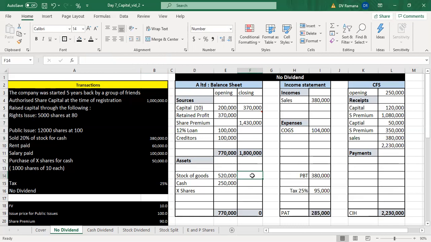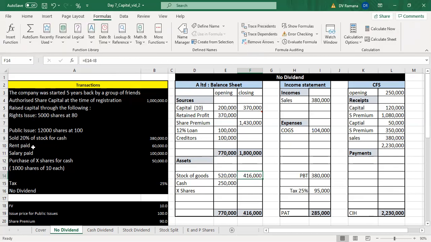So the stock will reduce to the extent of 104. So sales is an income with a corresponding cash inflow, and because of the matching concept, there has to be cost of goods sold, which is a reduction of stock.